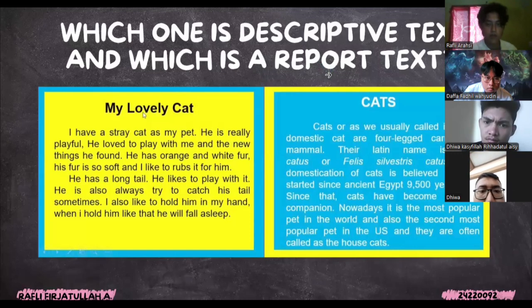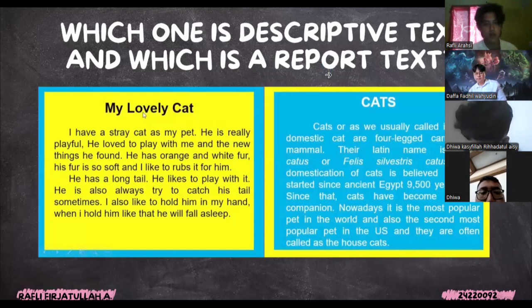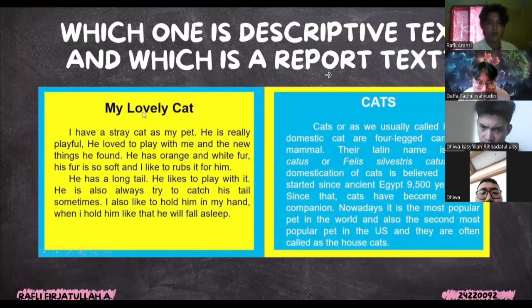I do, sir. Okay, Dewa. So what is the answer? My answer is the yellow one is a descriptive text and the blue one is a report text, sir. Okay, thank you, Dewa.